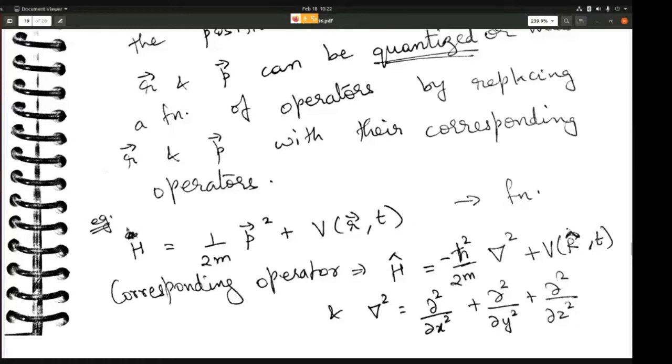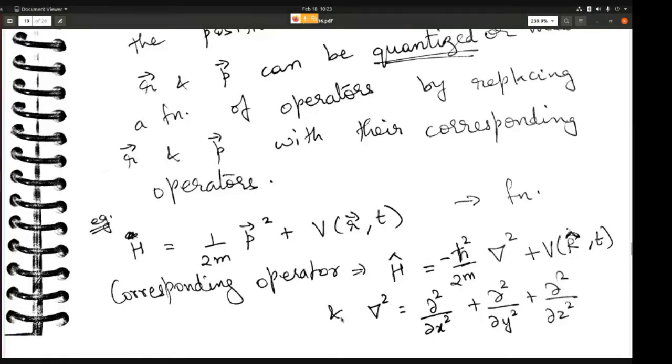Then the corresponding operator is basically this operator, which is minus h cross square by 2m del square plus V of r comma t. So here del square is the p square operator, and V of r comma t is from the position operator. Okay, so all of it can be written in terms of operators.